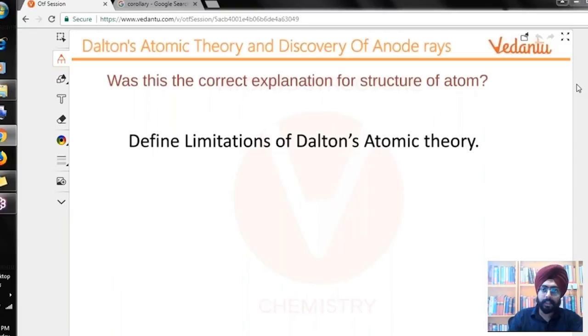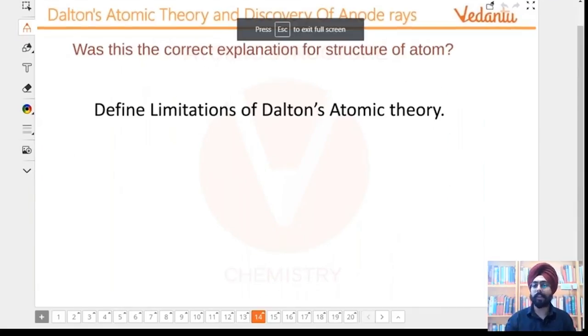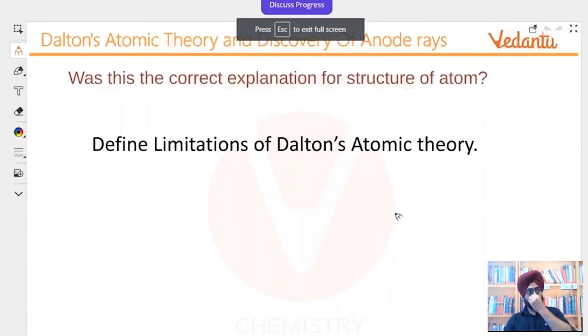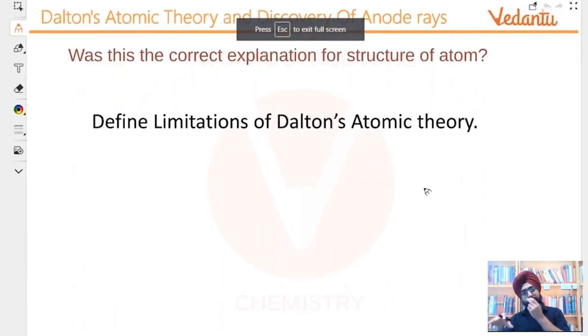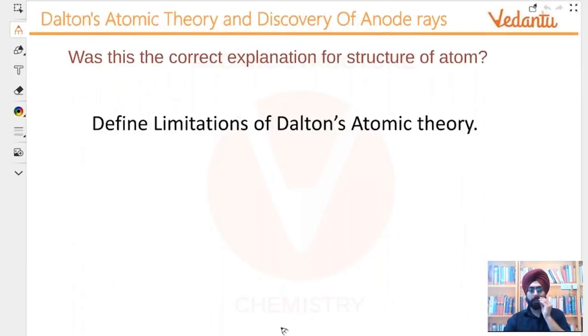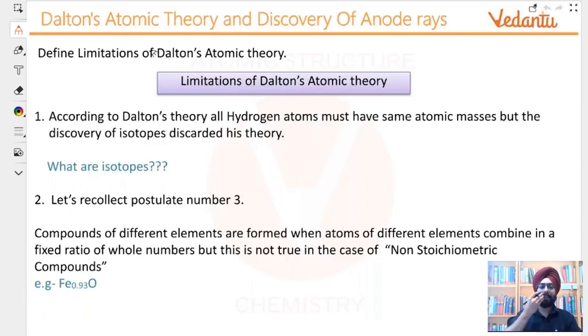Chalo, badhiya. Ab padhte hain limitations. Now let us look at Dalton's theory from the perspective of a smart scientist. Okay. Now we have to take Dalton's theory, scrutinize it, and give limitations. Chalo. So aage badhte hain. Defining the limitations of Dalton's atomic theory.